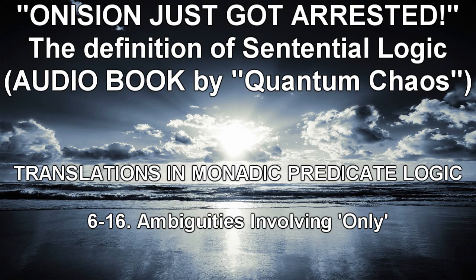16. Ambiguities involving "only." Having discussed the basic "only" statement forms, we now move to examples involving more than two predicates. As it turns out, adding a third predicate can complicate matters. Consider the following example. E1: Only poisonous snakes are dangerous.